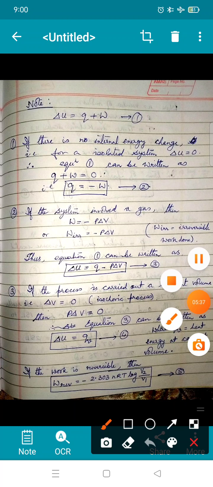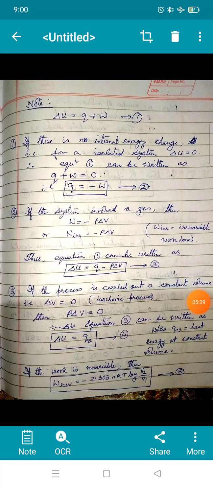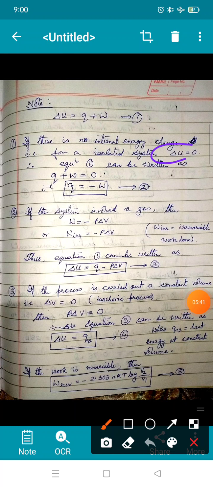That means there is no change in the internal energy. U2 remains the same as U1. Then we replace this value of delta U to be 0 in this equation, and we find Q plus W is equal to 0. Therefore, Q becomes minus W. So that is the first condition we learned.